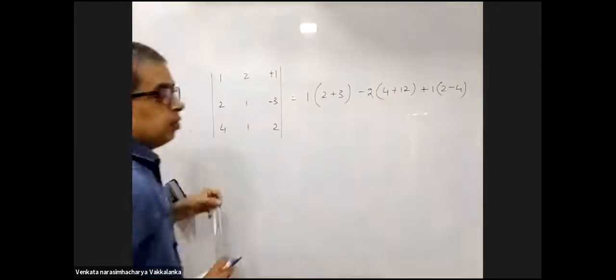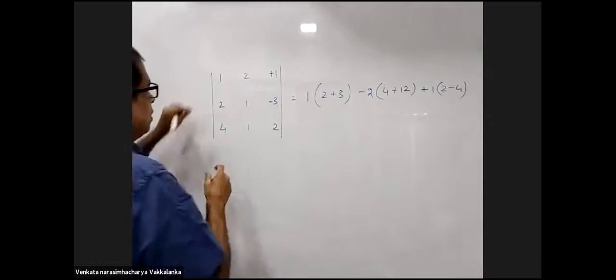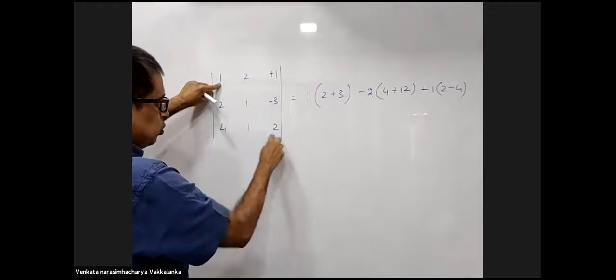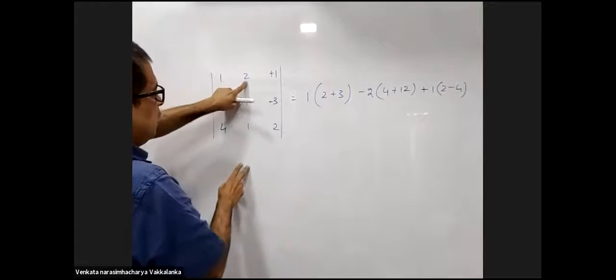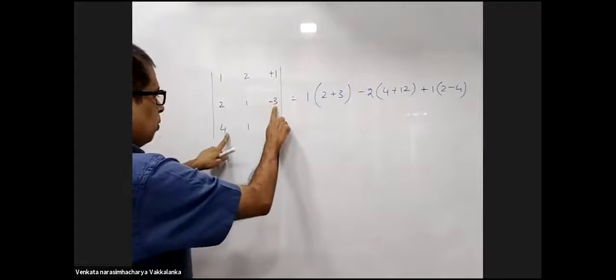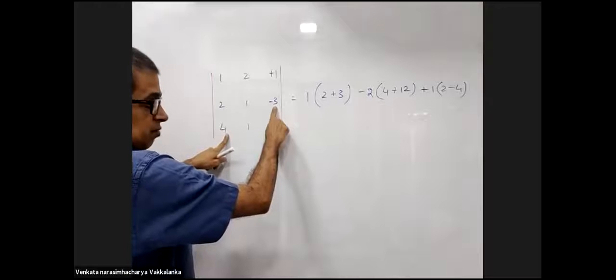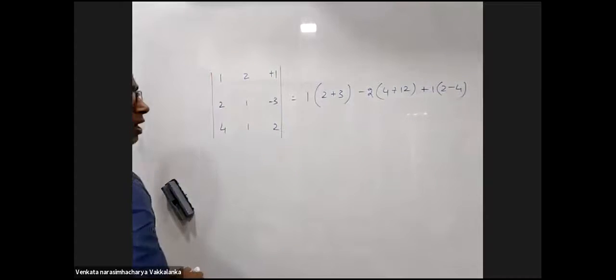I repeat this step. 1 into this 2 by 2 determinant. 2 minus of minus 2. Minus 2 into 4 minus of minus 12 plus 1 into 2 minus 4.